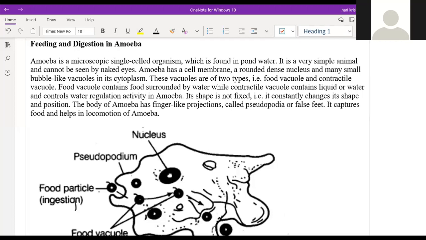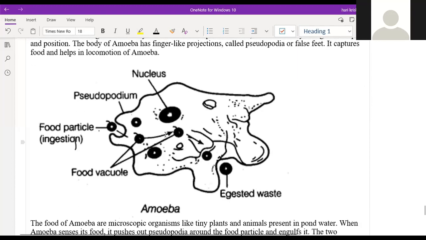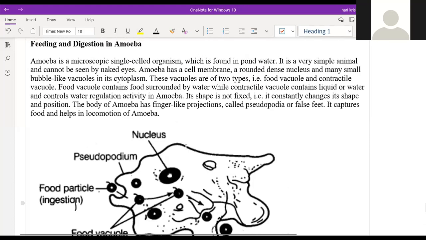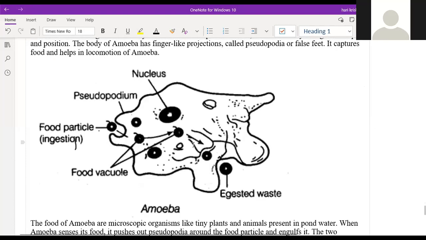Once it has completely engulfed the food particles, the projection closes, and the food that came inside is digested in the form of food vacuoles. The amoeba digests these food vacuoles completely, absorbs whatever is required, and the waste is ejected from the body itself.